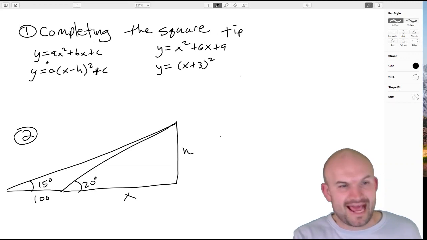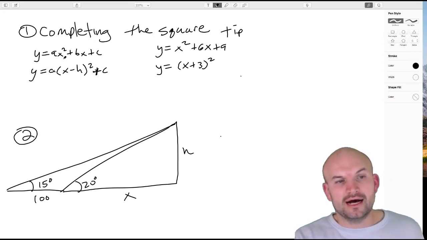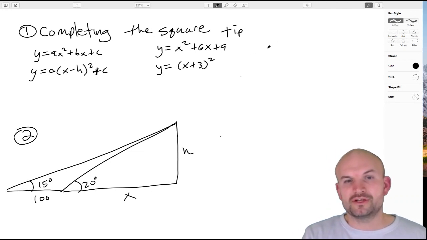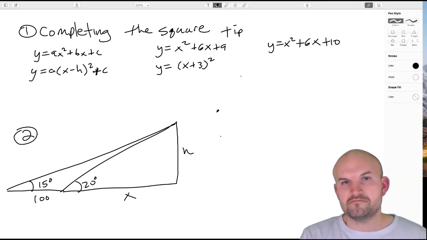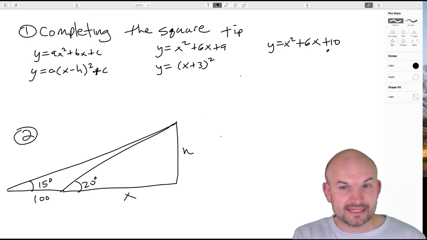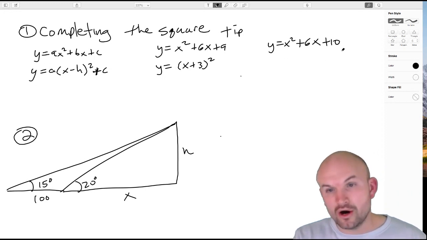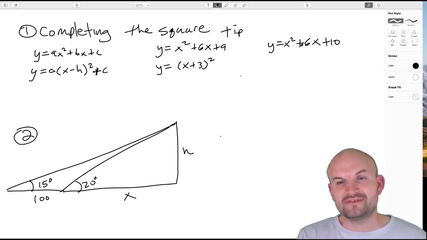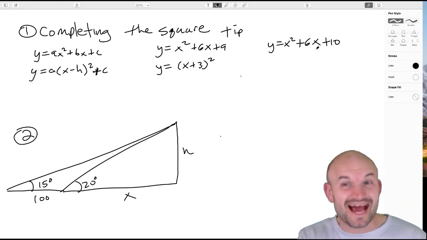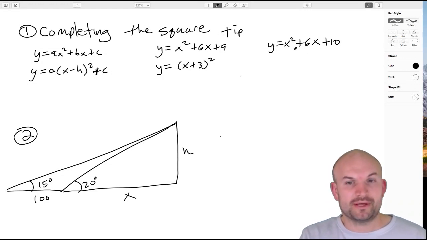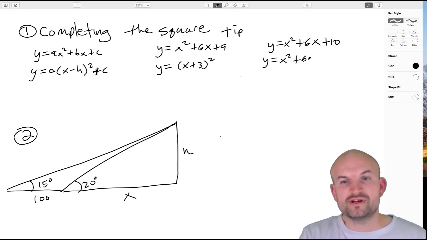I'm not going to cover the a because that's a little bit more advanced and just a little bit more step. But my point is, what if we had y equals x squared plus 6x plus 10? So it's a little bit different. I know that if this were x squared plus 6x plus 9, that would be a perfect square trinomial. Not 10. So what I can do is rewrite that as plus 9.